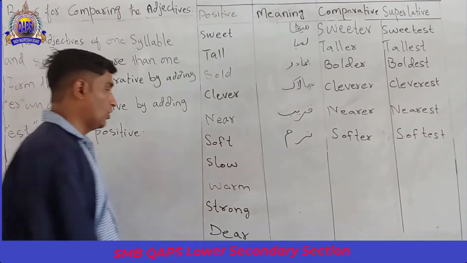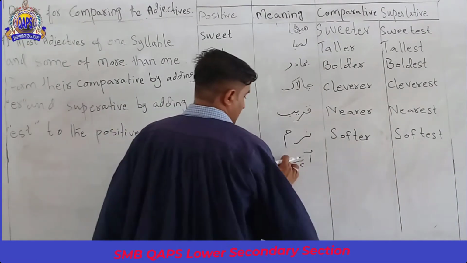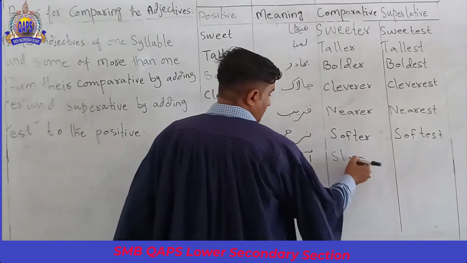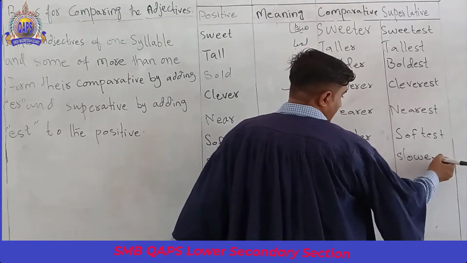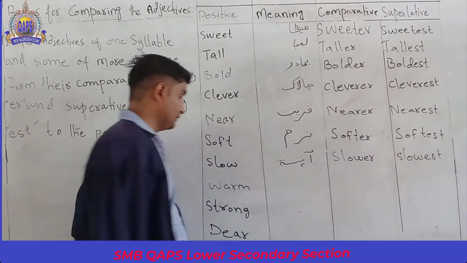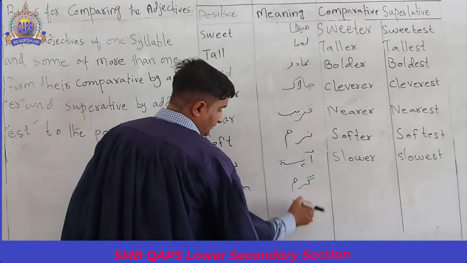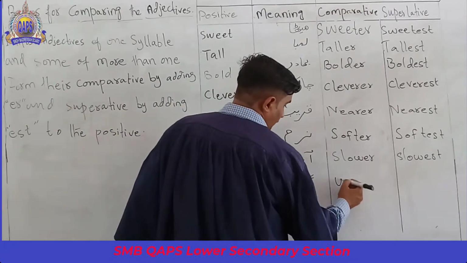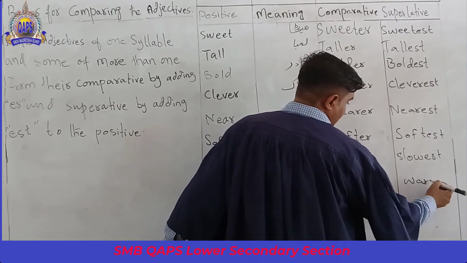Next is slow. Slow means aahista. Its comparative is slower and superlative is slowest. Warm means garam. Its comparative is warmer and superlative is warmest.